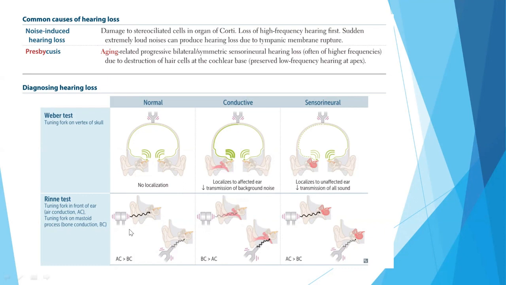Now this is our Rinne test. Normal is air conduction more than bone conduction. In conductive hearing loss, bone conduction is more than air conduction. And again, in sensorineural hearing loss, air conduction remains more than bone conduction.